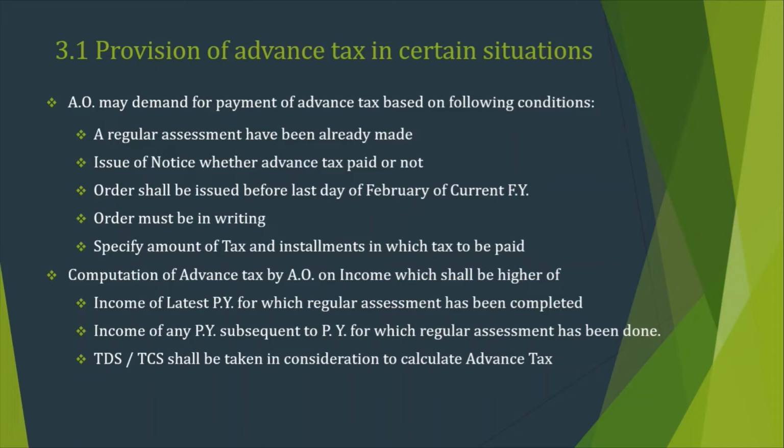So whatever income was assessed for 16-17 will be considered as your current estimated income. Then in the second case, suppose regular assessment happened in 16-17. After that, in any subsequent previous year, whatever income you mention will be considered, and whichever is higher of these two options, on that basis advance tax would be calculated. But yes, TDS and TCS shall be taken into consideration to calculate the advance tax. Okay. So these are the provisions of topic number 3.1.